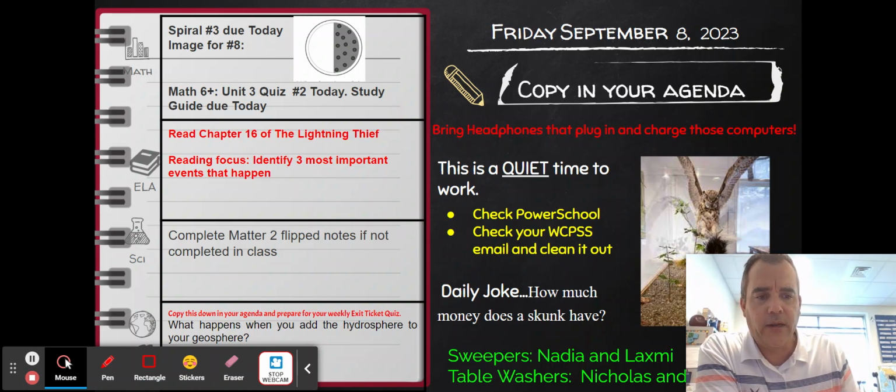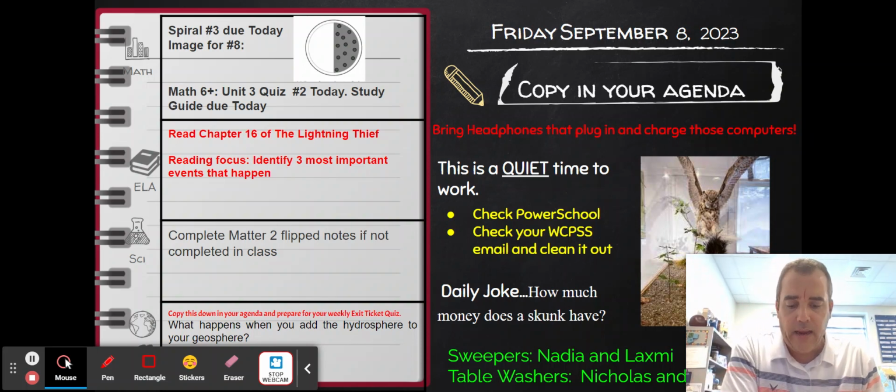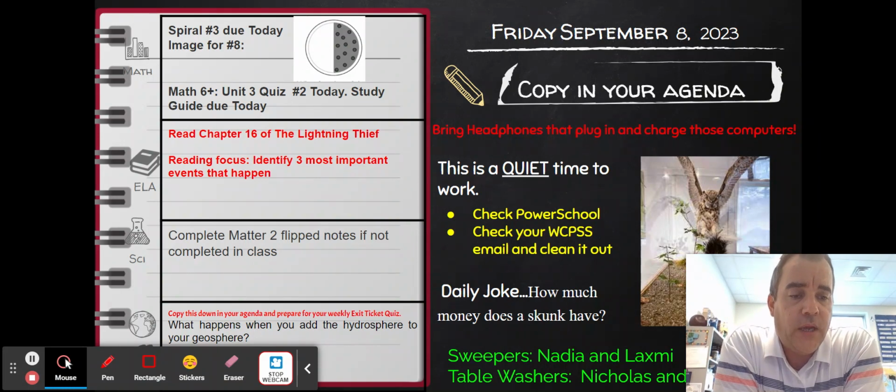Now, my other hat, the one I teach more of, is science. And we are going to finish Matter 2 next week. So Matter 2 is all about solids, liquids, and gases. It's kind of a quick little unit because there's so much experience with the students already. They've been doing solids, liquids, and gases since kindergarten, literally.